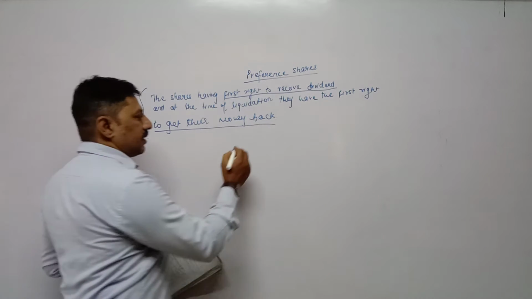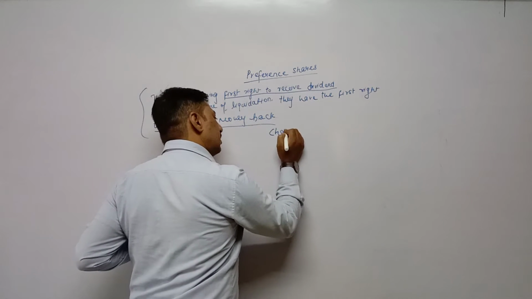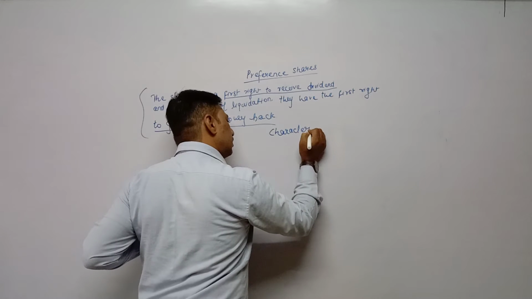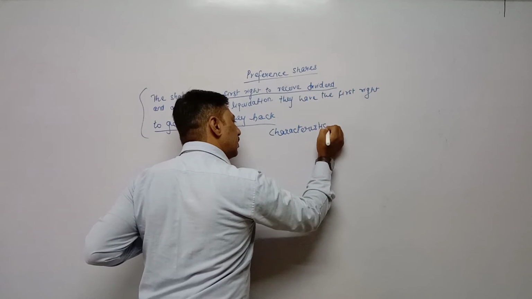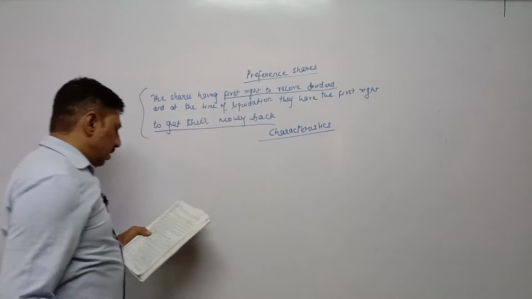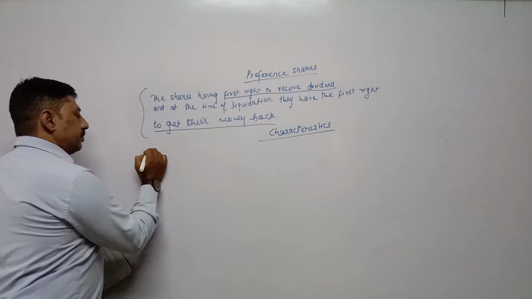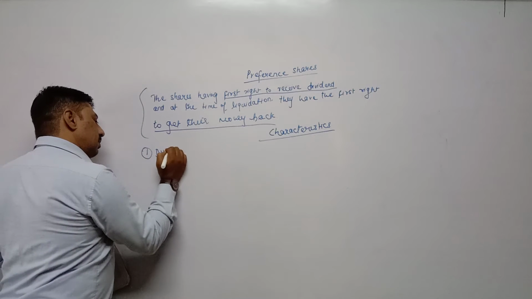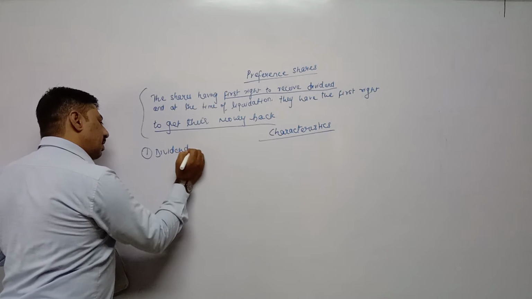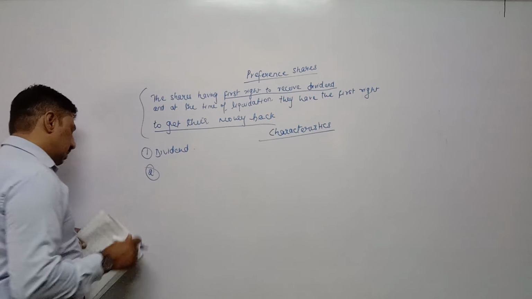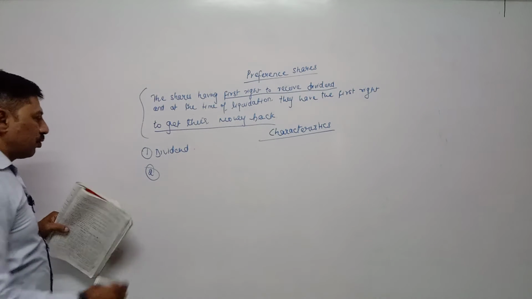Now characteristics. Any 6 points: first, dividend. Second, right to vote.